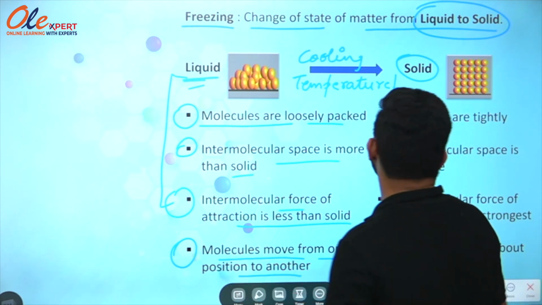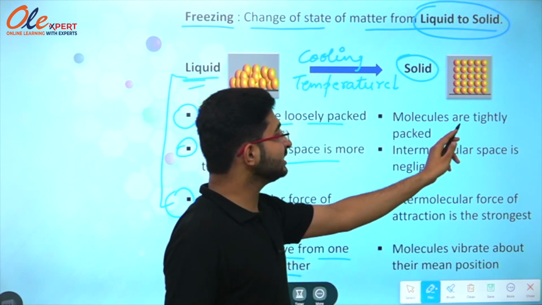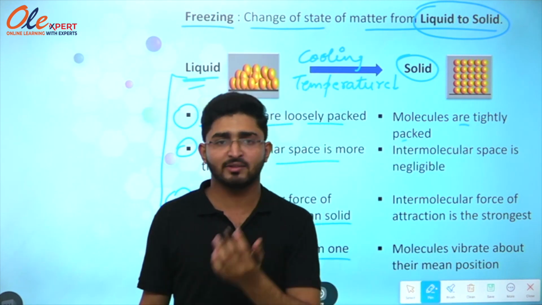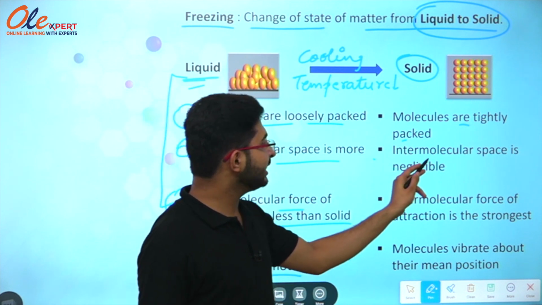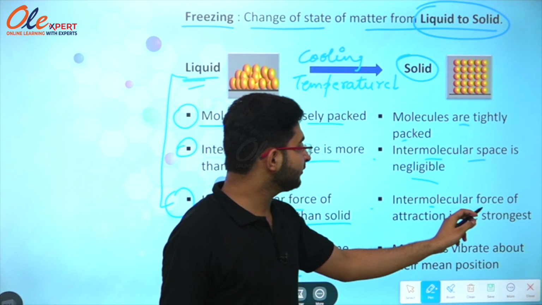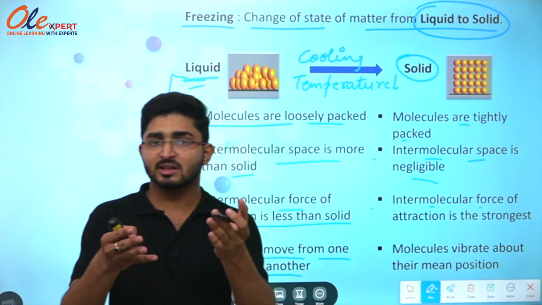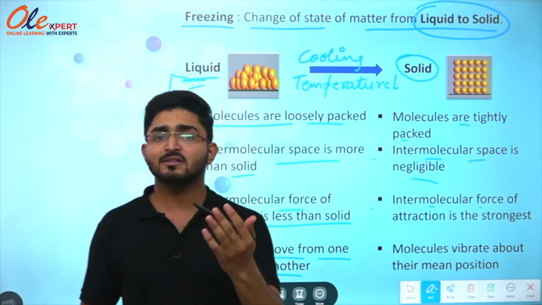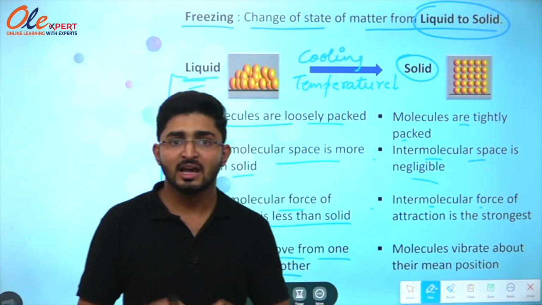But in case of solid, what happens? The first point is molecules are tightly packed. There is no space available between them. The second point is intermolecular space is negligible, and the third point is intermolecular force of attraction is the strongest because there is no space available between them. That is why the intermolecular force of attraction is very strong.